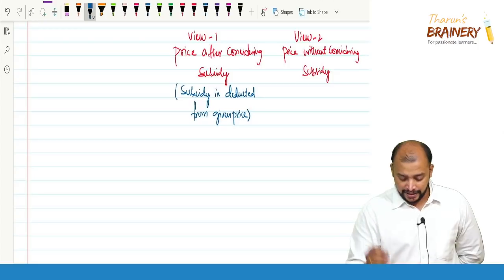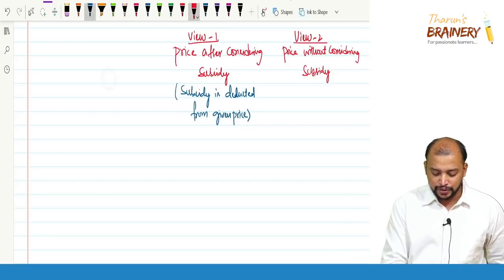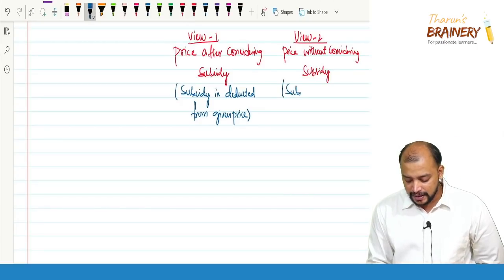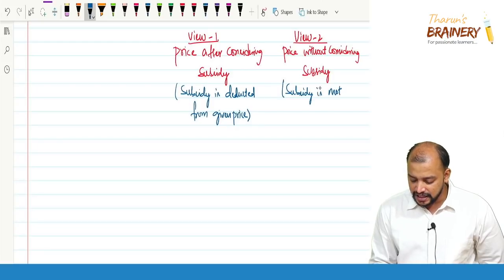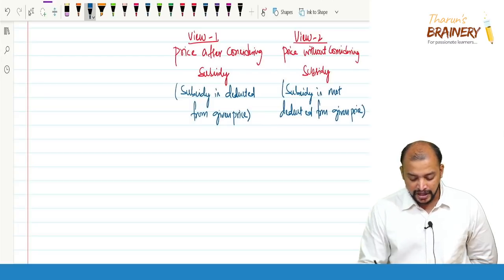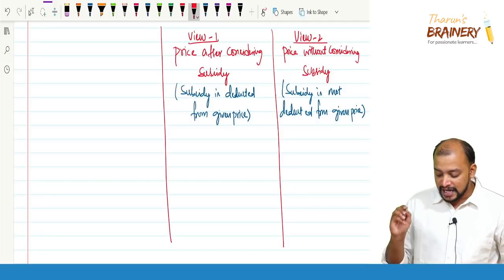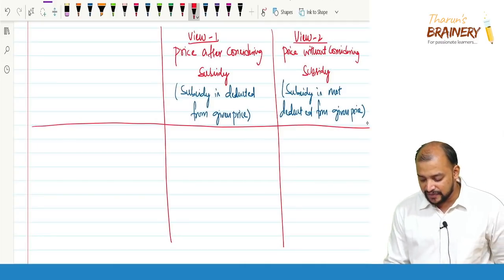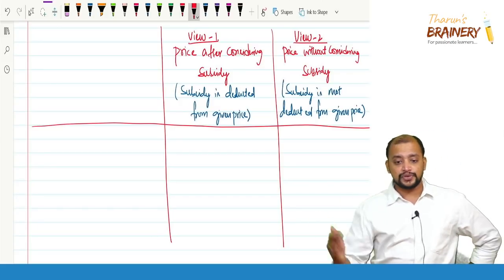That is view 1. Whereas view 2 is price without considering subsidy. What does it mean? Subsidy is not deducted from given price. So that is the second assumption. Now when the question is silent only, we need to take these two assumptions. Suppose if the question has clearly given one view, we will take that view only. When the question is silent only, two assumptions are there.